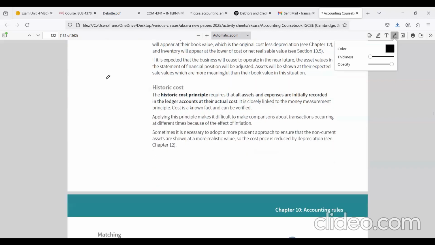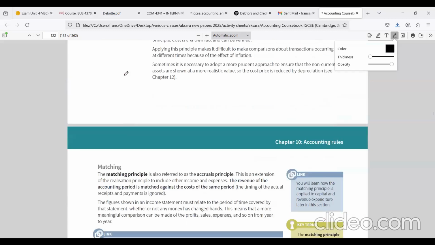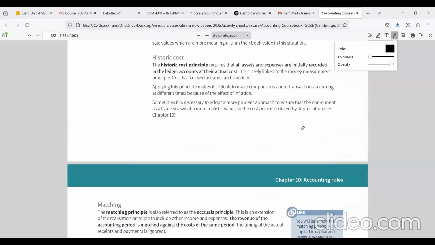Then we move into the historic cost principle. In the historic cost principle, all the assets and liabilities are initially recorded at the price paid to acquire them. In other words, it means its cost. But there are some instances where this historic cost concept is violated. The first situation is when inventory is valued at the lower of cost and NRV as per IAS 2. And also when property, plant and equipment are revalued.